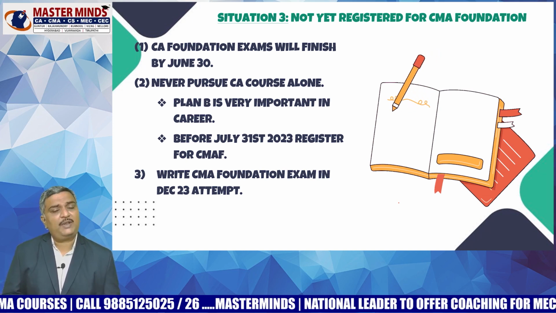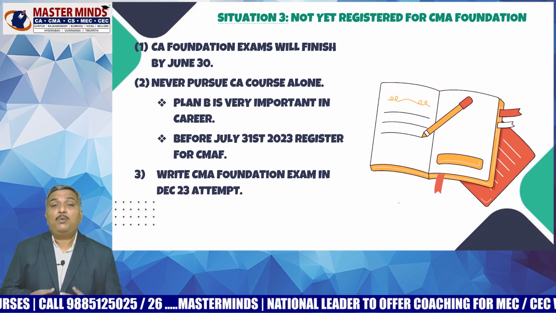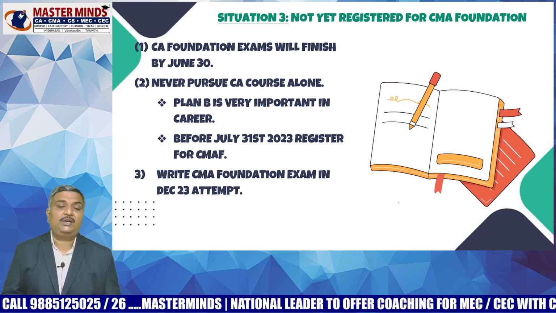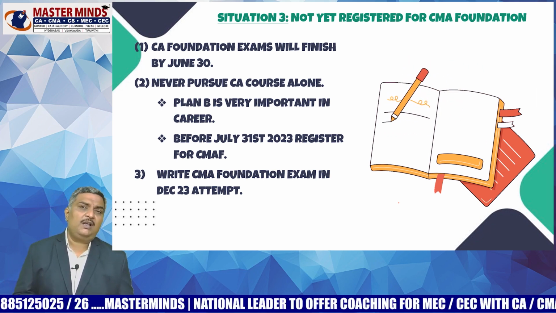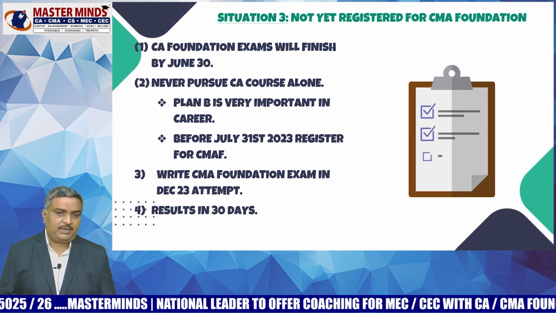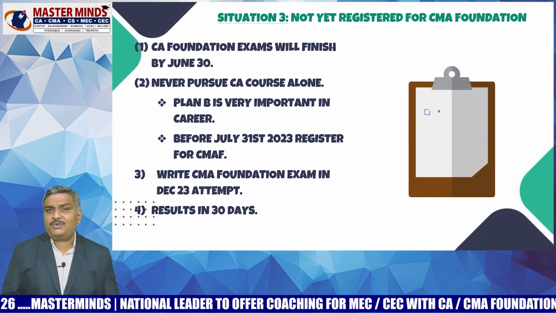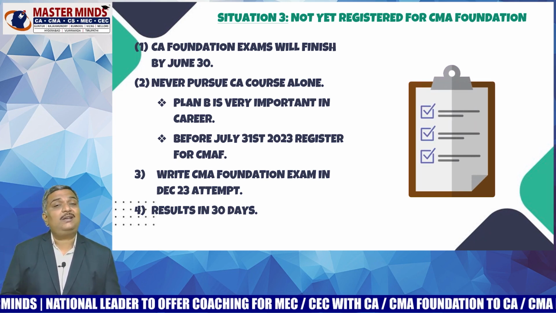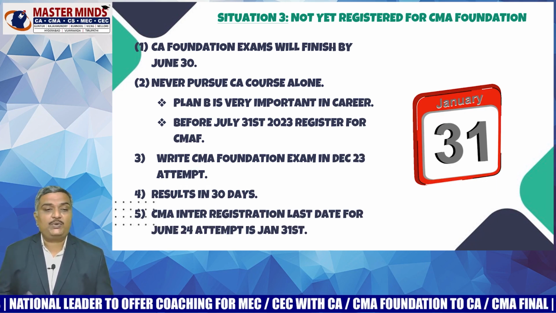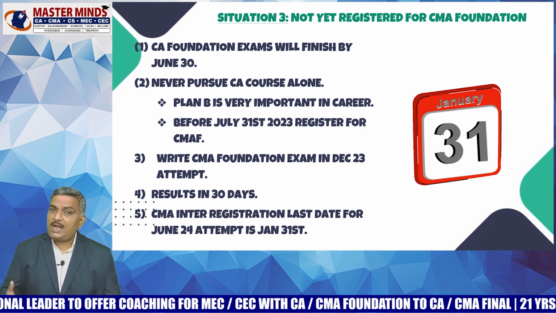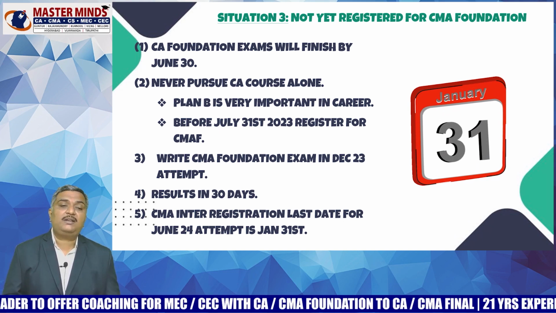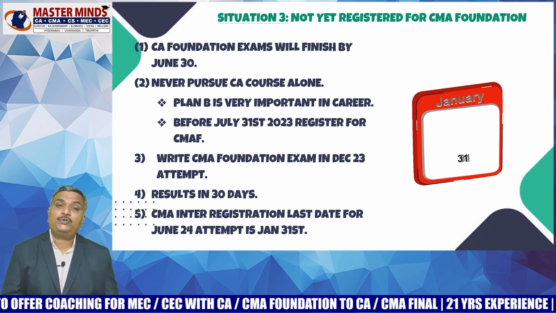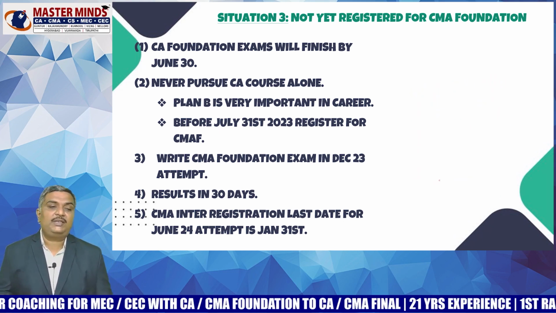You finish it off immediately. And once you register for CMA Foundation, you can write your CMA Foundation in the December 2023 attempt. So once the results come, you can immediately prepare and write your CMA Inter examination in the June 2024 attempt. Because as I have already told you, the CMA Inter registration last date for the June 2024 attempt is January 31st.